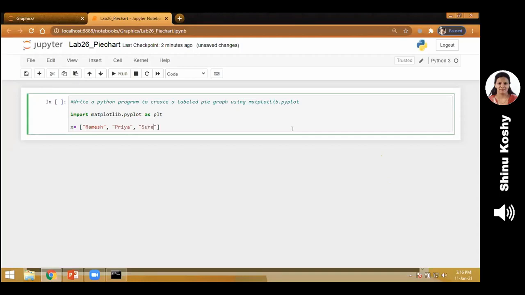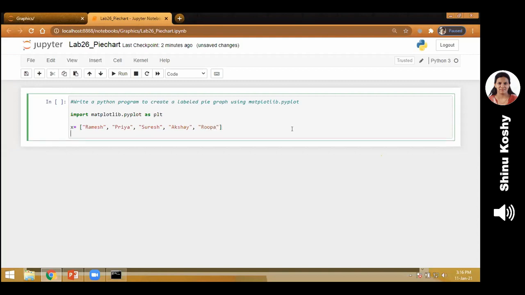So first we require two data, one for the x-axis and one for the y-axis. In the x-axis, I'm going to store the names of students. So X is a list. Remember list? It is a variable for storing many data values. So X is storing a list of student names. I have put 5 students' names.